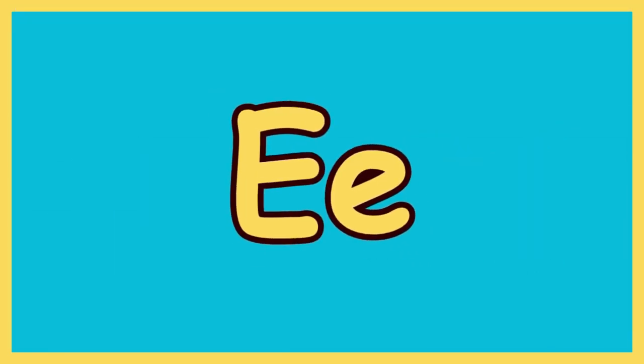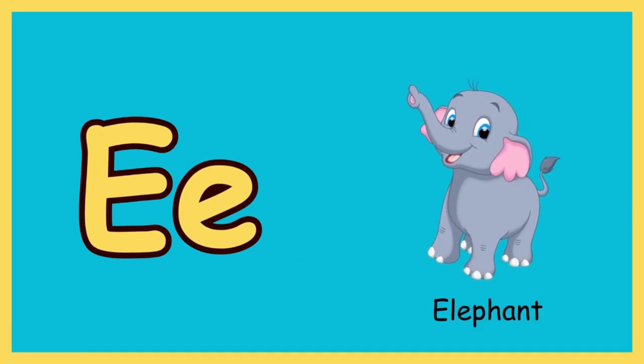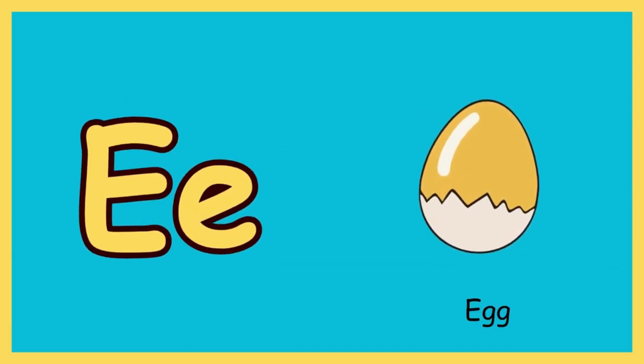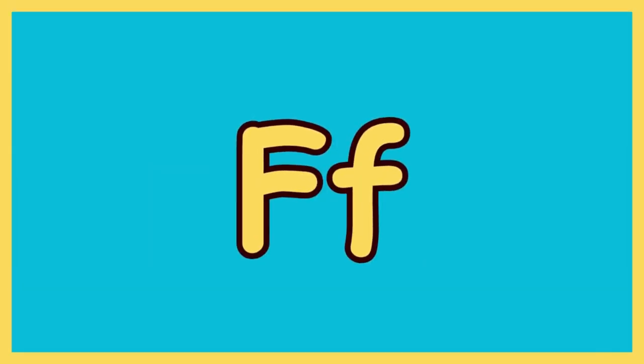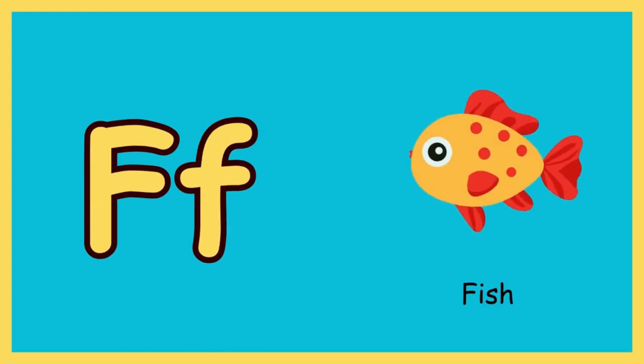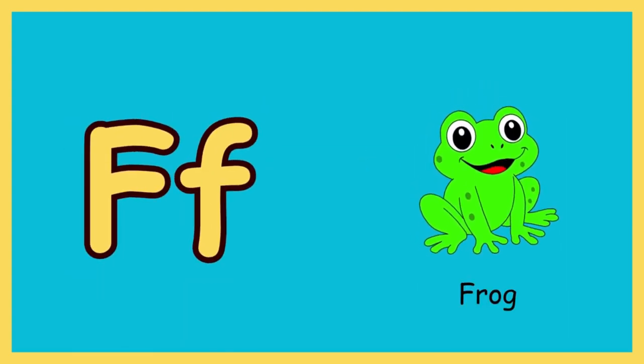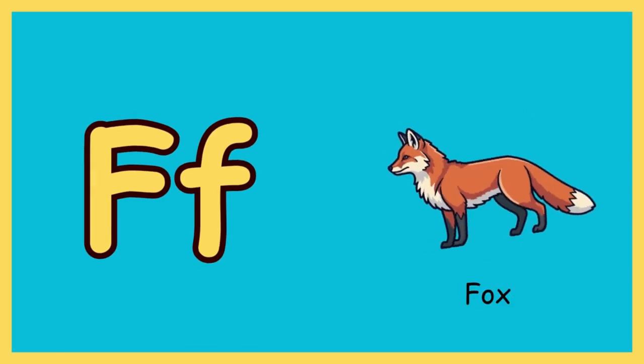E, A as in elephant, A as in egg, A as in elf. F, F as in fish, F as in frog, F as in fox.